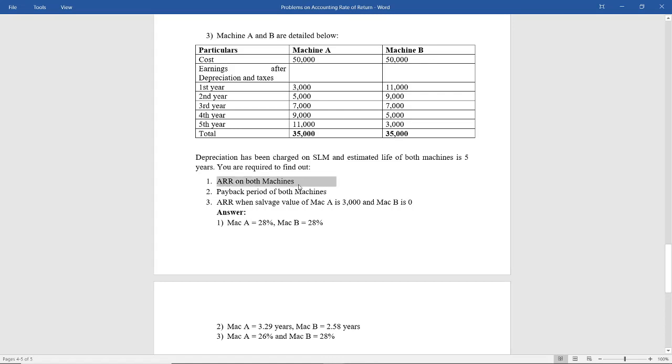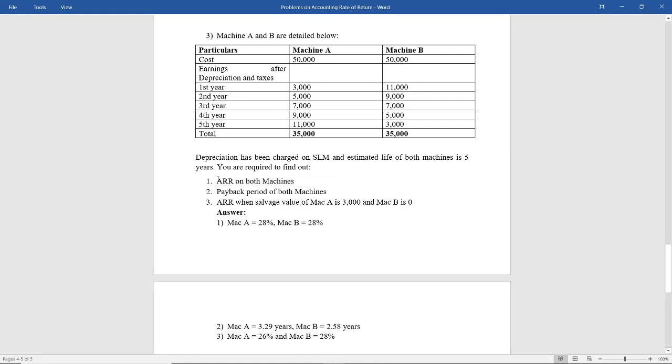So it will include cash and non-cash items. But in the case of payback, you have to consider only cash items, and these figures include even non-cash items such as depreciation. So you have to add back depreciation and then find out the payback period. And next, ARR when salvage value of machine A is 3,000 and machine B is 0. Now see the ARR of both the machines. If salvage value is not given, always consider the salvage value to be 0.